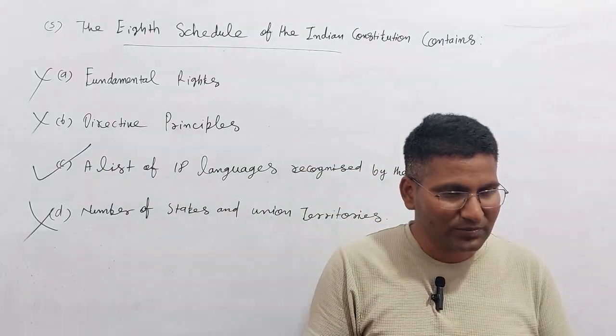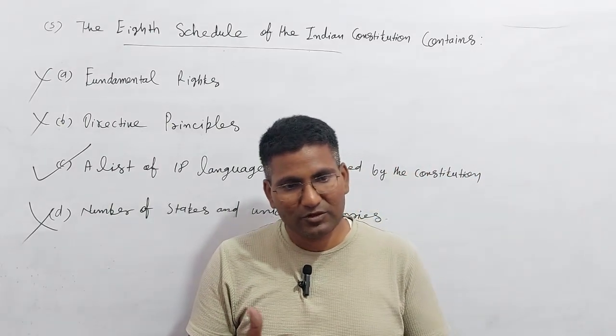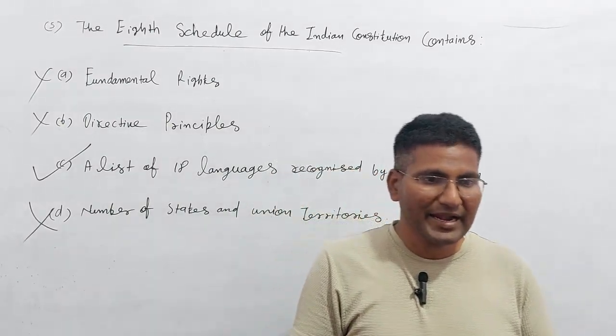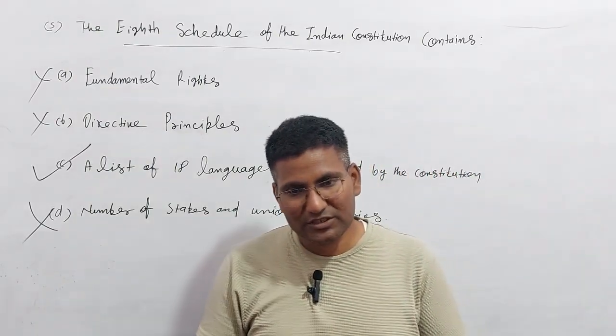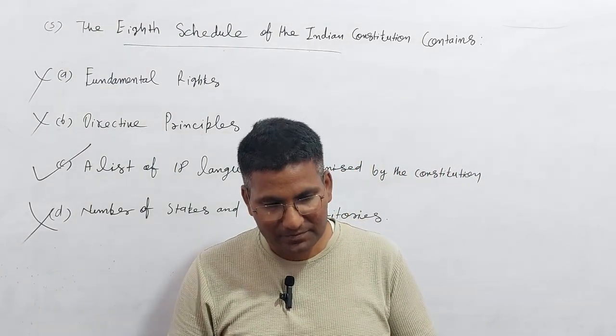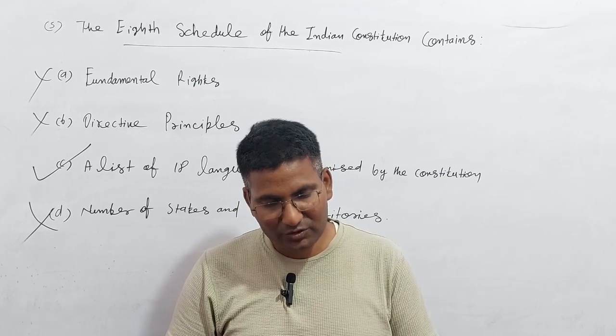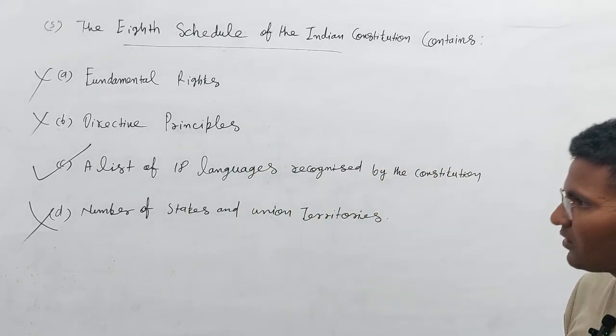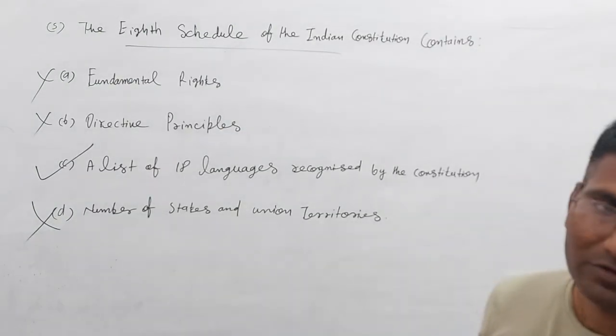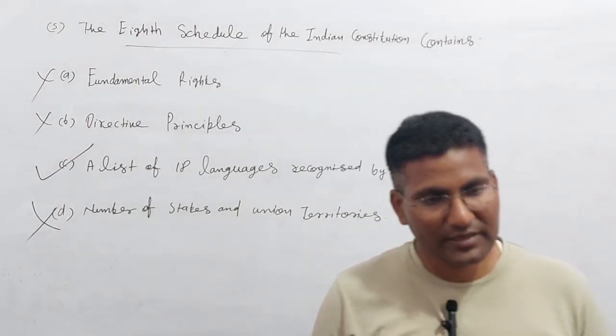So we should know which type of question has come and which type of question will come. Are you getting it or not? So now let us see the next question.